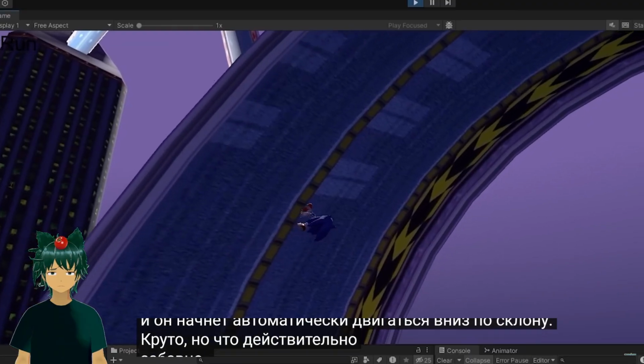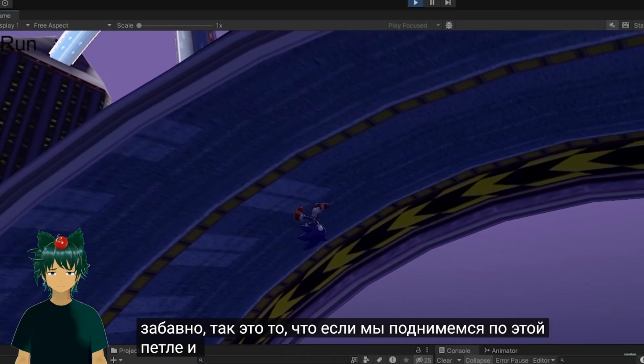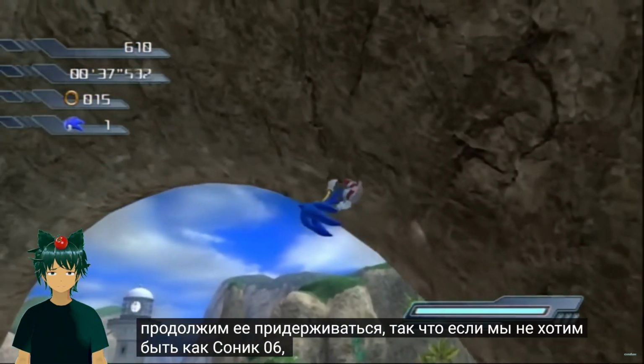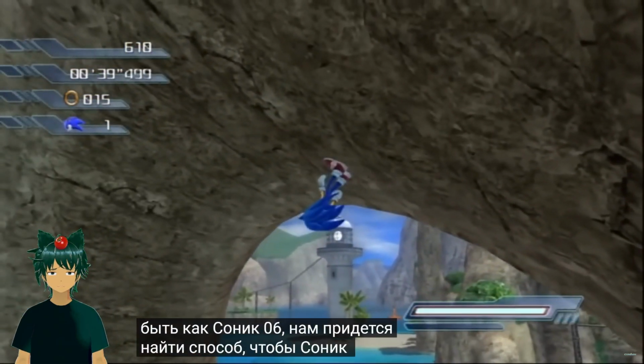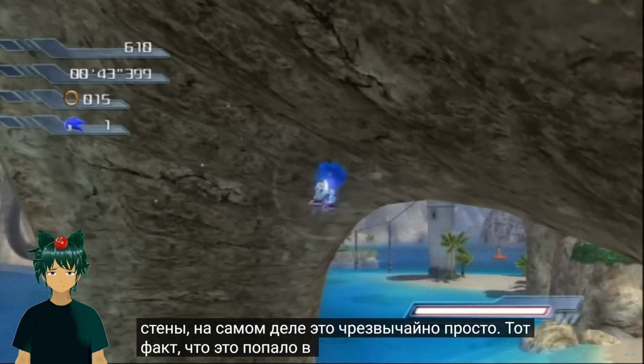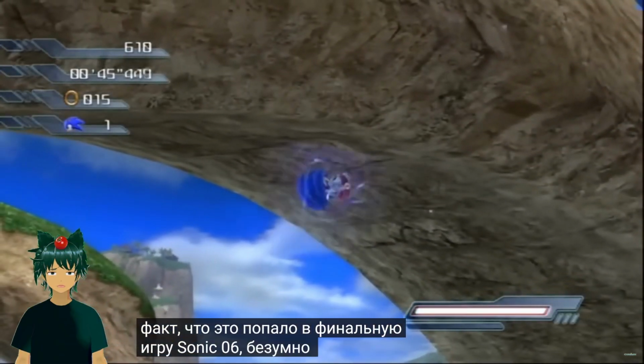Awesome. What's really funny though is that if we go up this loop-de-loop and come to a stop, we'll keep sticking to it. So unless we want to be like Sonic 06, we're gonna have to find a way for Sonic to de-stick from the wall. It's actually extremely easy. The fact that this made it into the final Sonic game of 06 is insanely baffling.